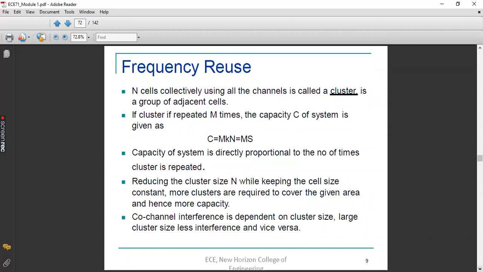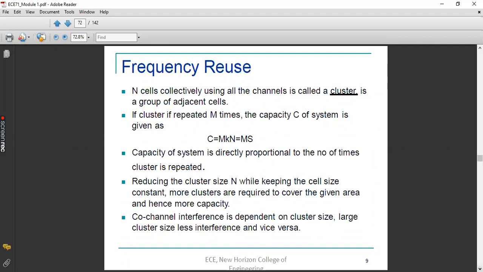Yes, sir. Okay, so our intention is to increase the capacity. To increase the capacity, what do we have to do? Can we increase the number of channels? No, it's not possible. Spectrum is always limited, so the channels are fixed. The only possibility to increase the capacity is to increase the number of clusters; the repetition of the same cluster can be done again and again. That is the only way to increase the capacity of the system. So we can say that the capacity of the system is directly proportional to the number of times a cluster is repeated.